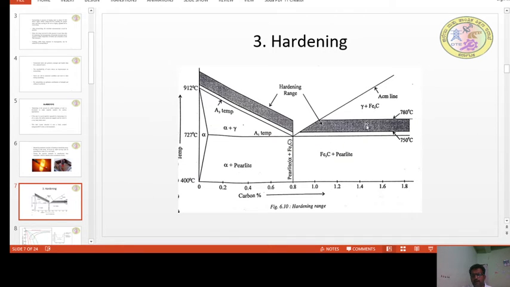and the iron carbide can remain as it is. If we heat higher, this is also converted to austenite, which is not required. In the case of hypereutectoid steels, we will heat only just above the lower critical temperature, and ensure that there is no presence of pearlite. The phases present should be austenite and iron carbide, that is cementite, before dipping into the water or before quenching. So this is what is involved in the case of hardening.